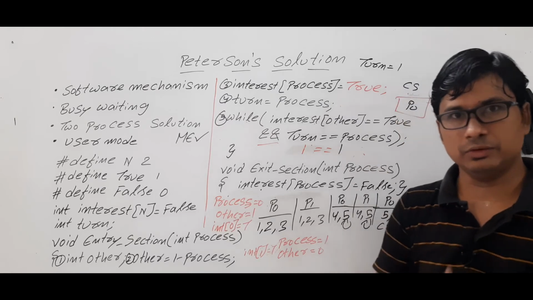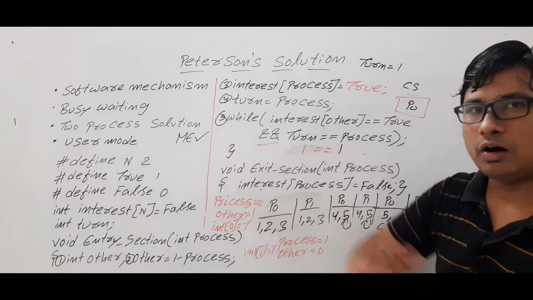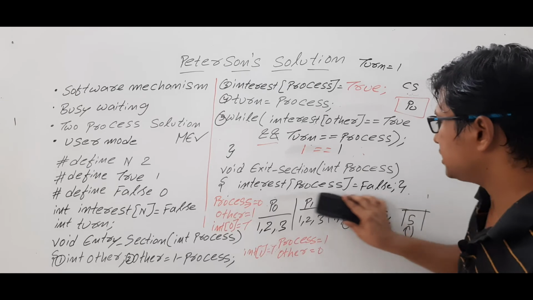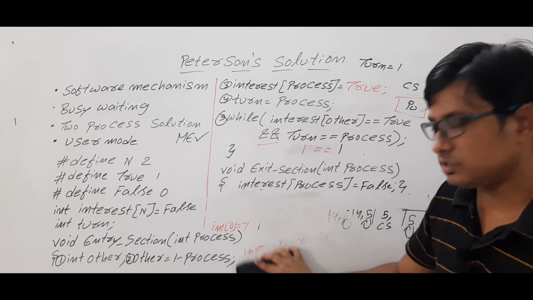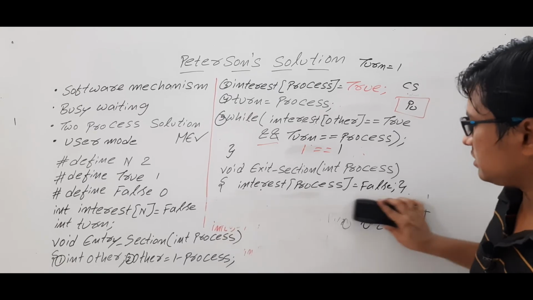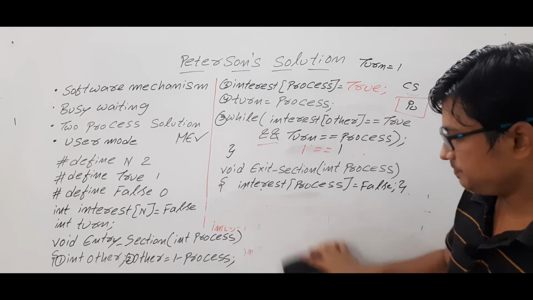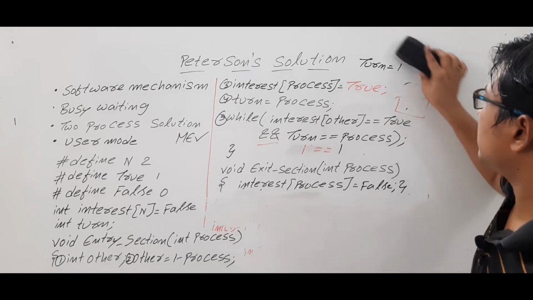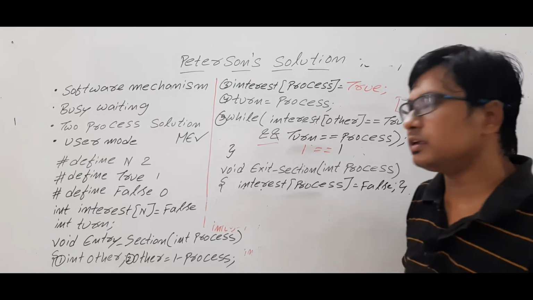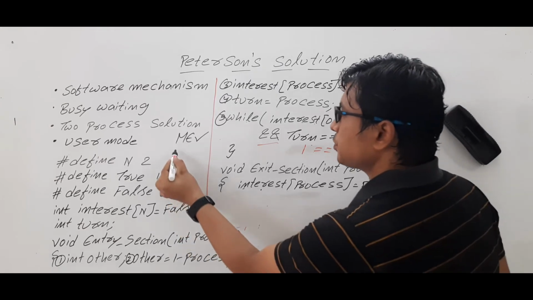Is it clear? Are you able to understand it or not? So in all the scenarios, we have achieved the mutual exclusion. If you want to check other sequences also, you can check. Even in that sequence, you will achieve the mutual exclusion. Okay, are you able to understand it or not? Now let me discuss another important requirement, which is progress.